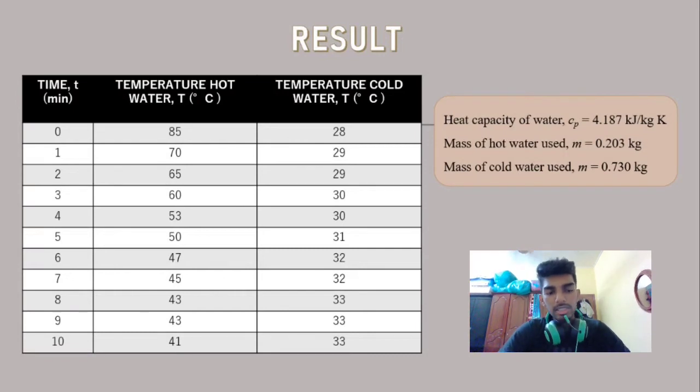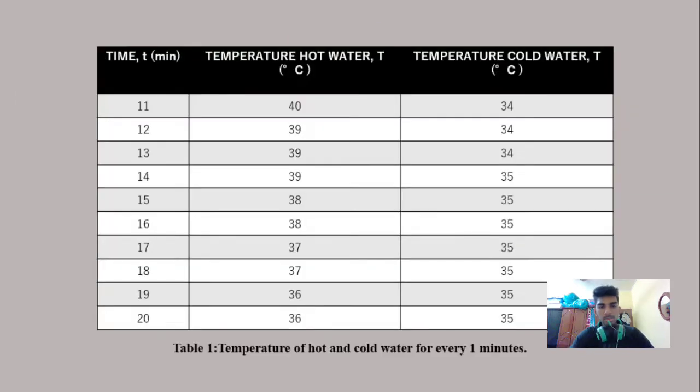As we can see in the table, the temperature of hot water decreases as the time increases. This is because the heat is absorbed by the cold water, so heat is released from the hot beaker. The temperature of cold water increases as the time increases, because the heat is transferred to the cold water.